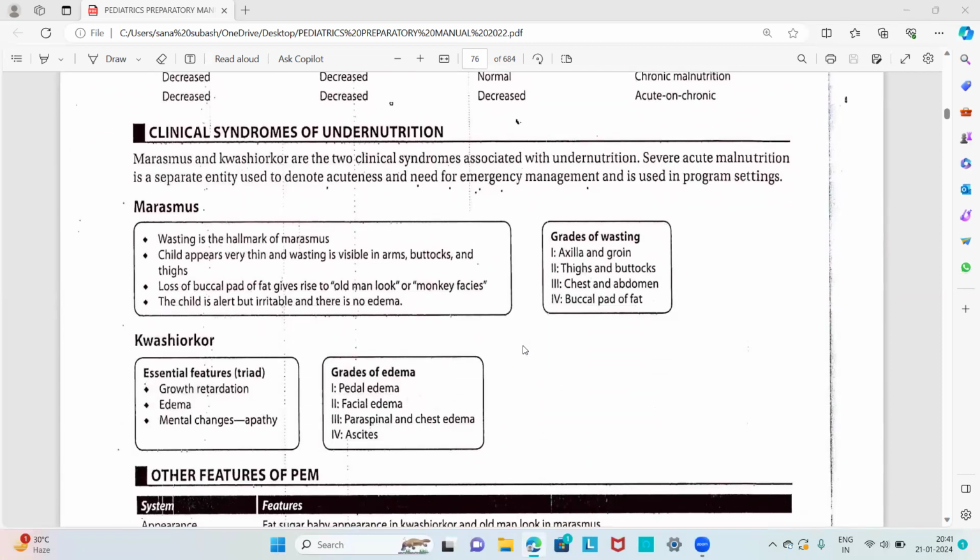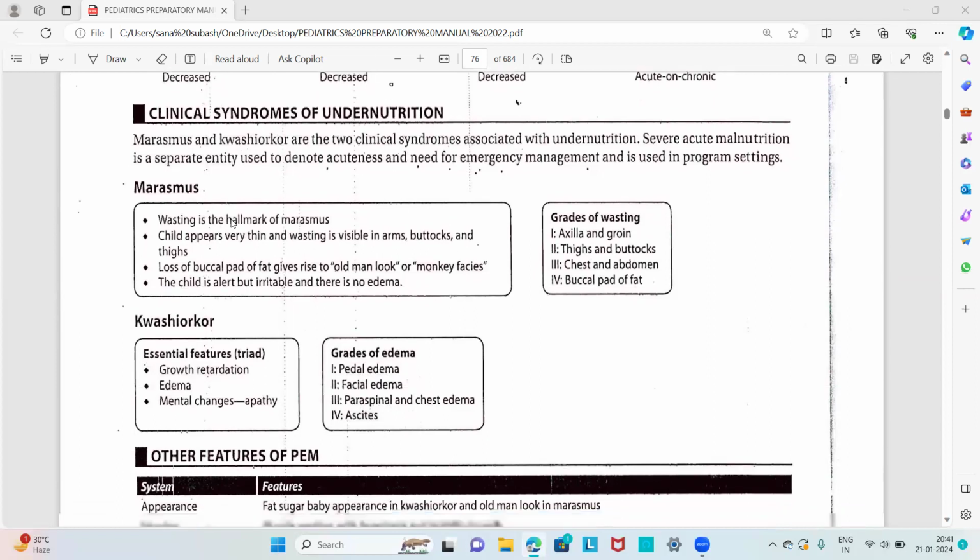Then the clinical symptoms of undernutrition or protein energy malnutrition: marasmus and kwashiorkor. These are the two clinical syndromes associated with undernutrition. Severe acute malnutrition is a separate entity used to denote acuteness, needed for emergency management, and used in program settings. So the major clinical syndromes under undernutrition are marasmus and kwashiorkor.